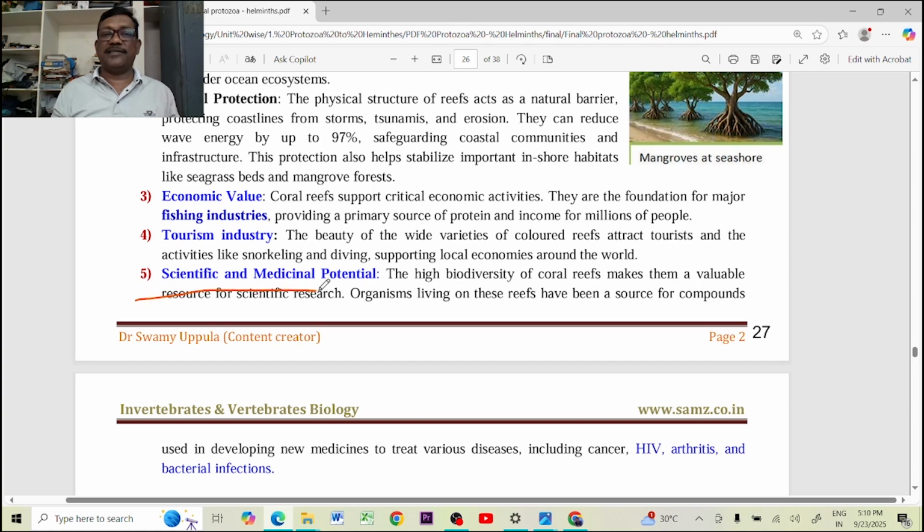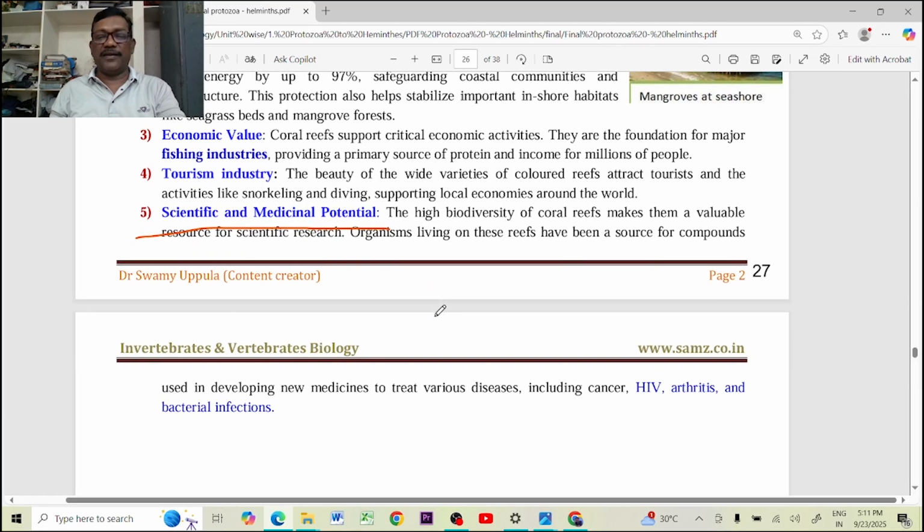Another important thing is the scientific and medicinal potential. These regions, the atolls or the barrier reefs or any other coral reefs, have scientific and medicinal potential because on the coral islands many types of plants and animals can live, and around these coral reefs many types of fishes and other aquatic organisms can live. All these animals and plants living on and around the coral reefs provide a lot of sources for research and medicinal purposes. So these corals and coral reefs are very important.